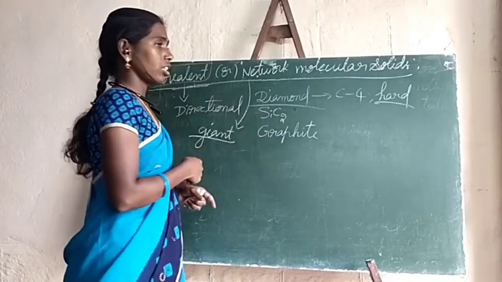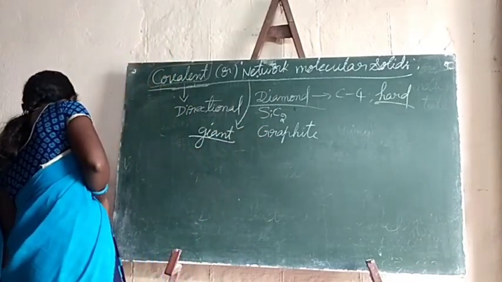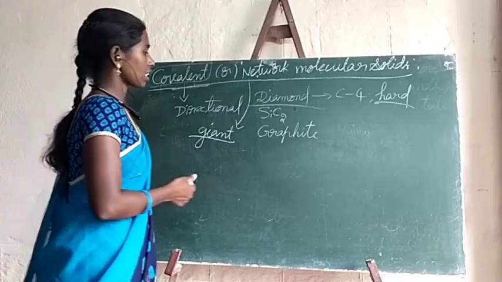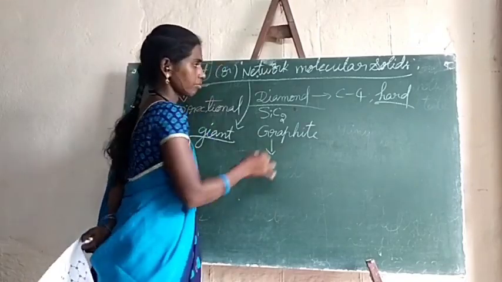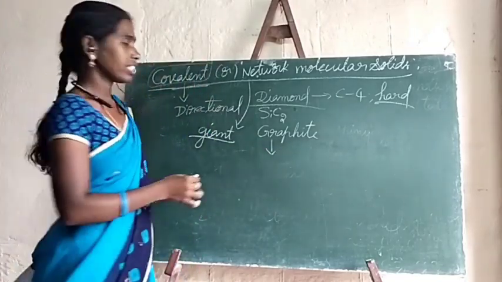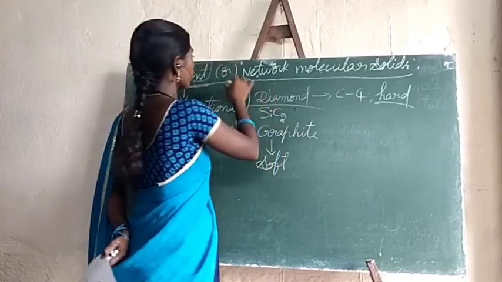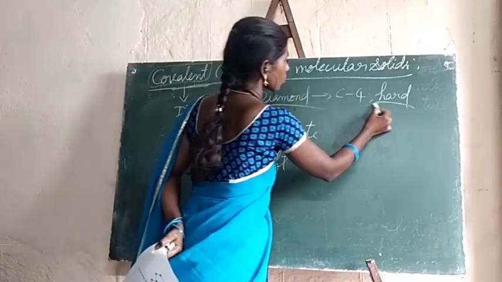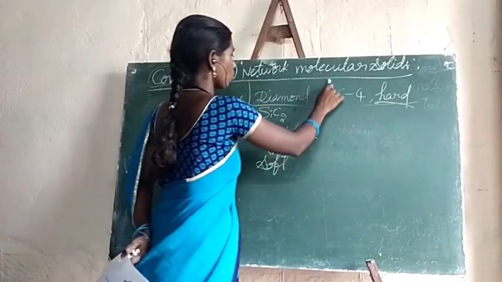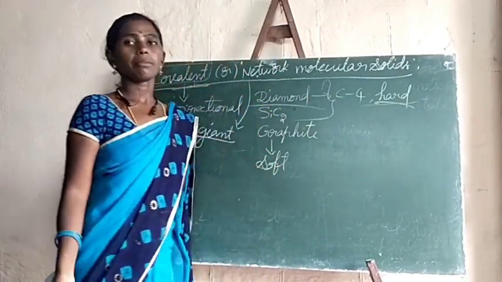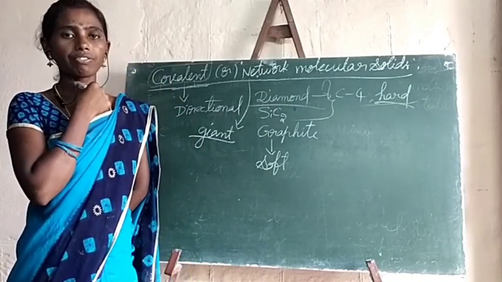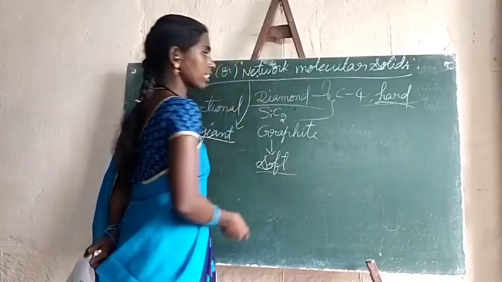Now I showed you this already. If you take the structure of graphite, generally graphite is soft. Up to now I told you that covalent or network solids are hard. Silicon carbide and diamond are hard. But graphite is soft, and it acts as a lubricant.